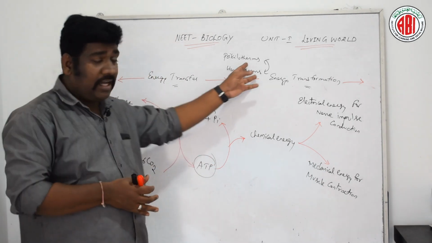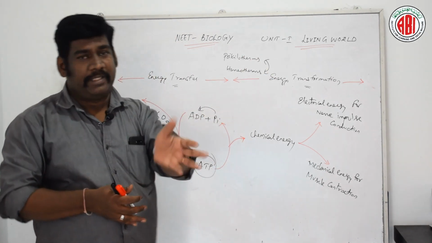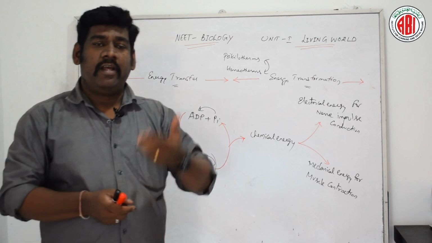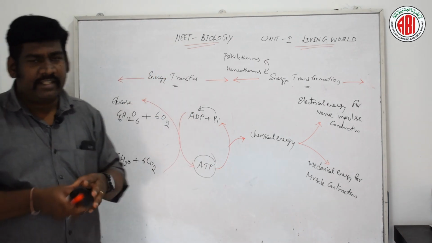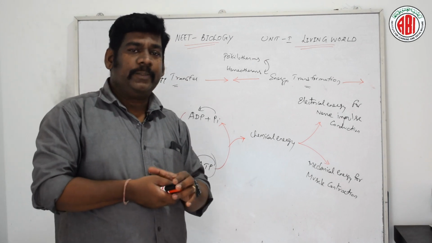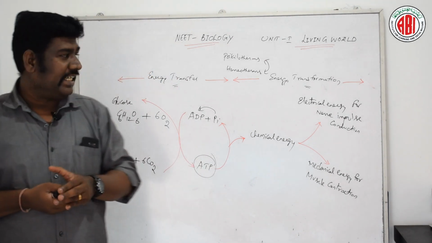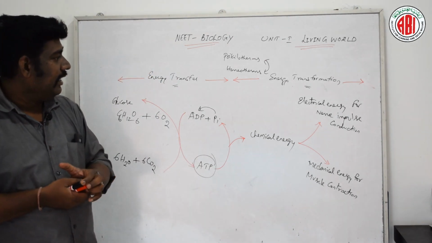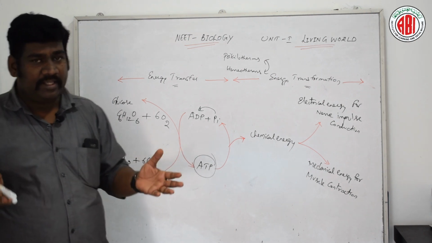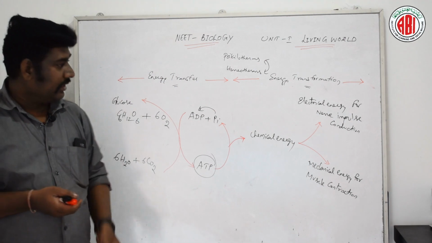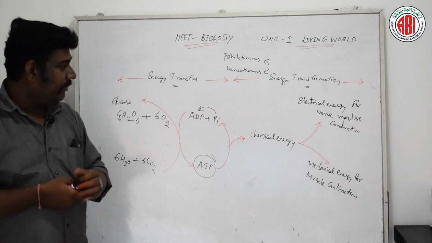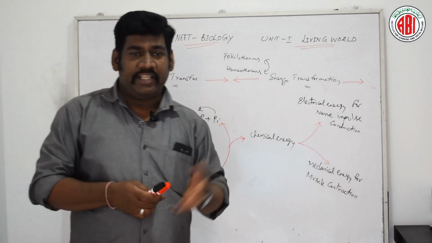And poikilotherm organisms, examples like reptiles, such as snakes, crocodiles and tortoises, all come under poikilothermic. And certain insects also come under this category, whereas the homeothermic examples are, as we just discussed, mammals, birds, and fishes.